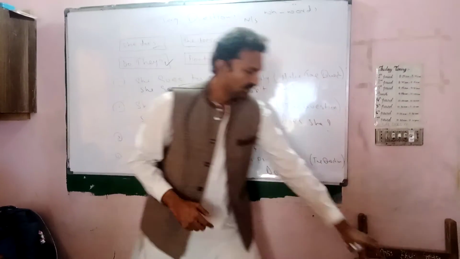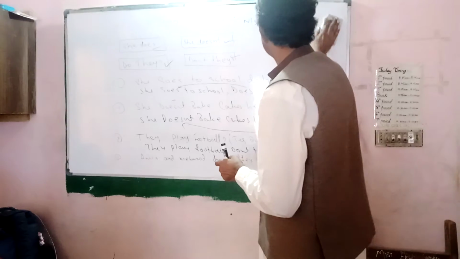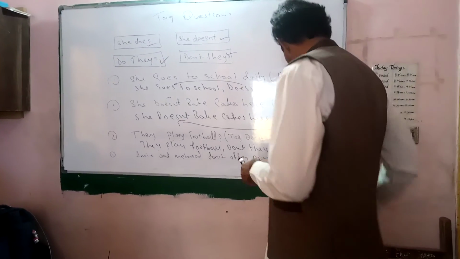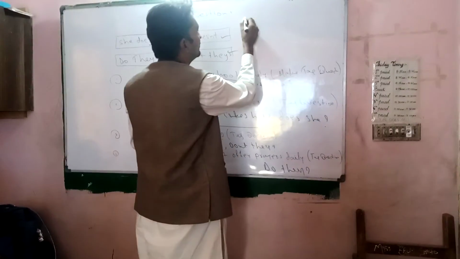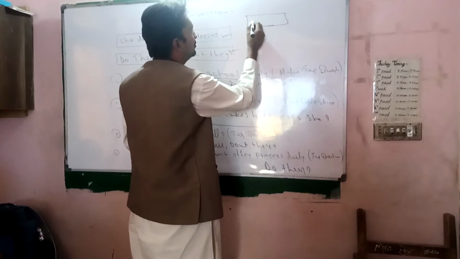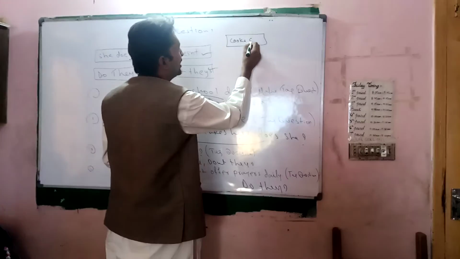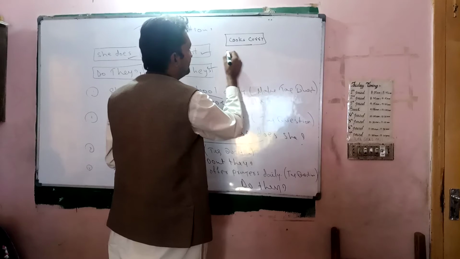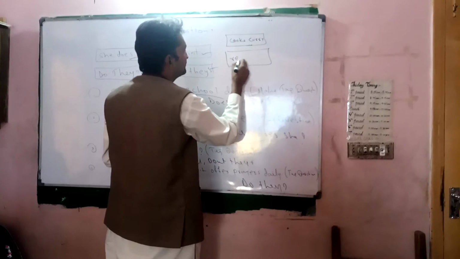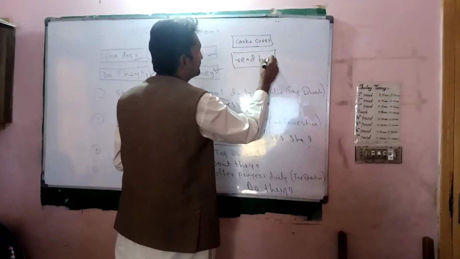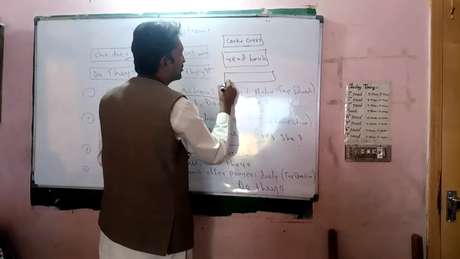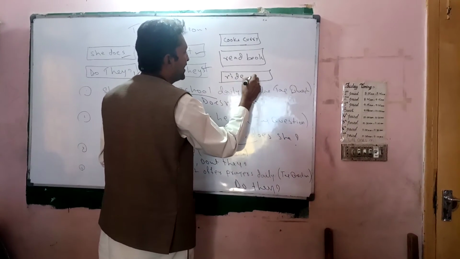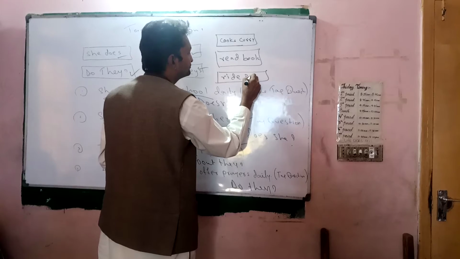Now I will ask some from your side. I am going to write down some words here: cooks curry, reads book, ride bicycle.